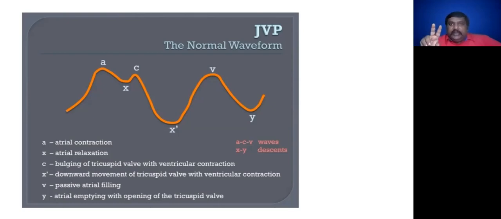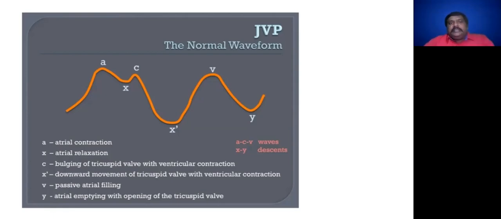Is it clear? What I mean by V waves, I am again repeating: it is due to the increasing volume of blood in the right atrium during ventricular systole when the tricuspid valve is closed.